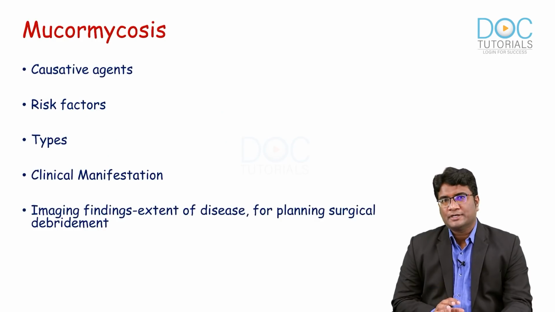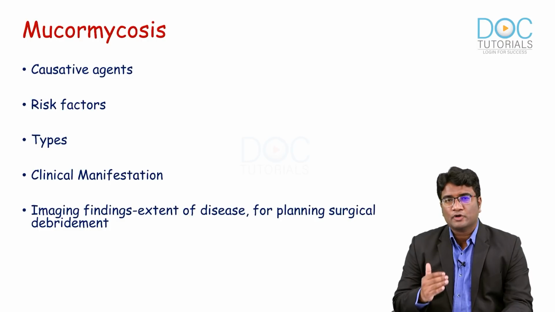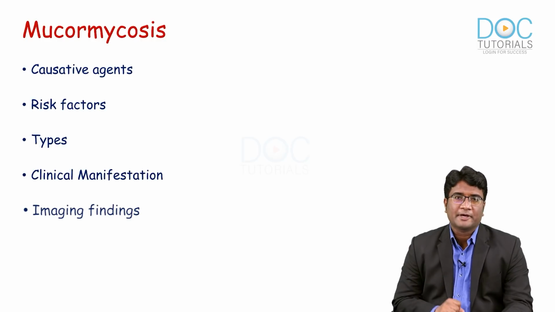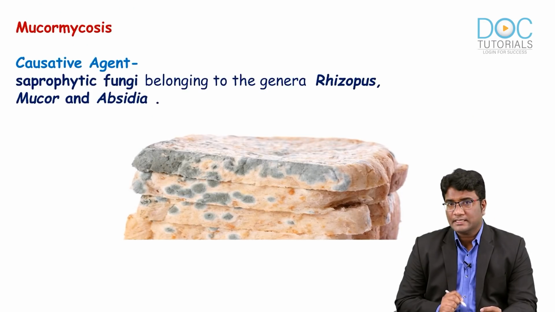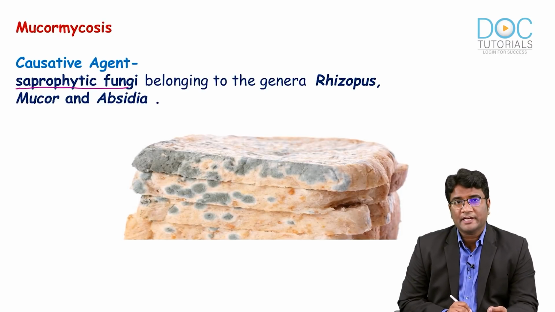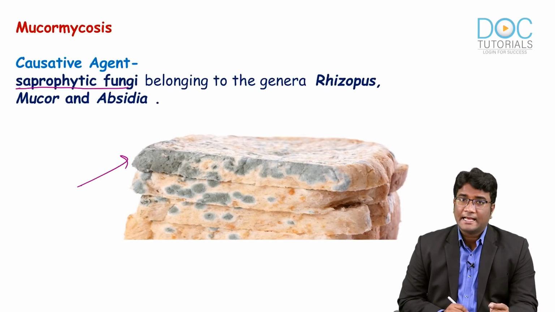So in this discussion, we will discuss mucormycosis firstly by understanding what is the causative agent, what are the predisposing risk factors, the clinical manifestations, the different types of mucormycosis before we go into the details of imaging of mucormycosis. Mucormycosis is caused by a very commonly present fungi, which is a saprophytic fungi growing on dead, decaying and spoiled vegetative, organic matter as well as in the soil.